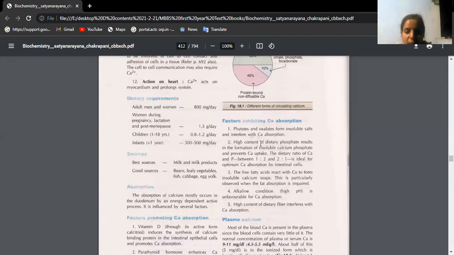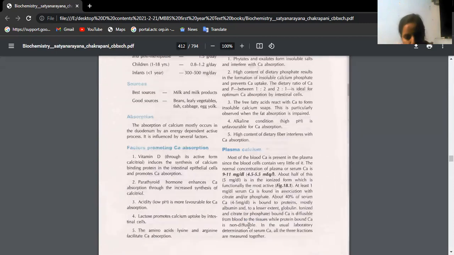Though fiber is good for the lubrication of fecal matter and prevents constipation, most of the minerals are prevented from absorption because of the presence of dietary fiber. Then high content of dietary phosphate will also prevent it. Free fatty acids react with calcium and form salts like soaps, which also prevent calcium absorption.